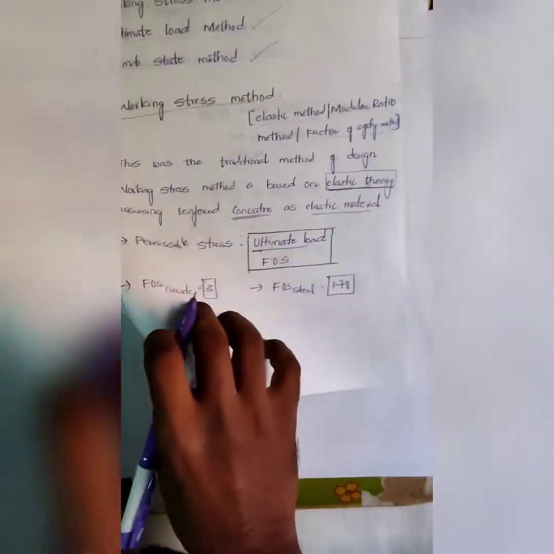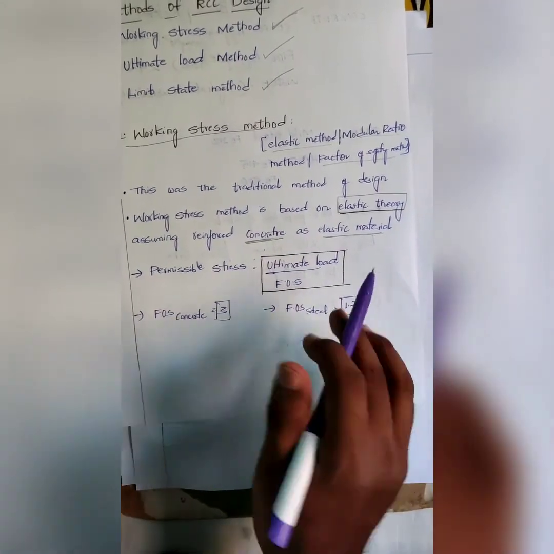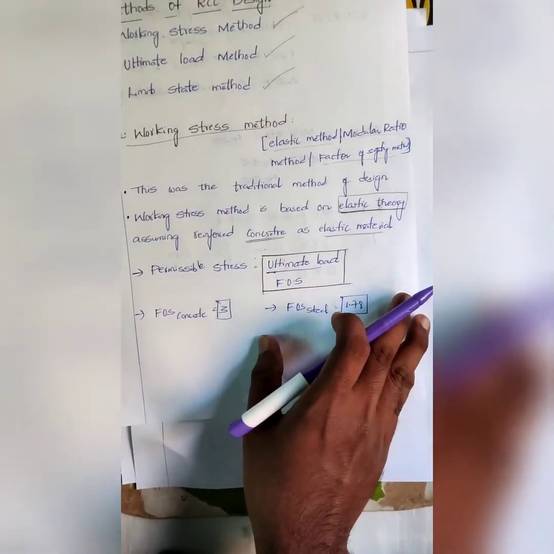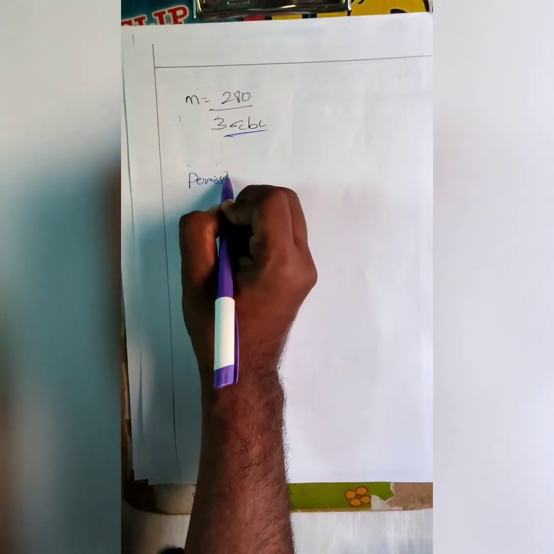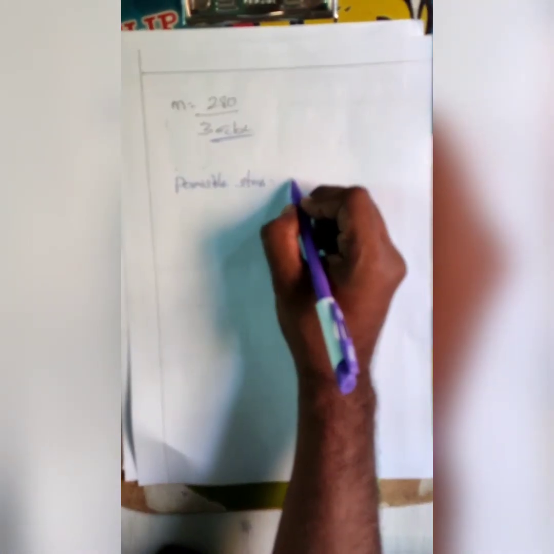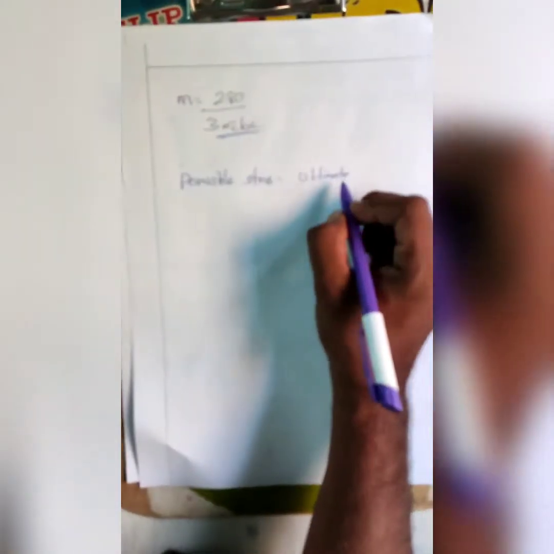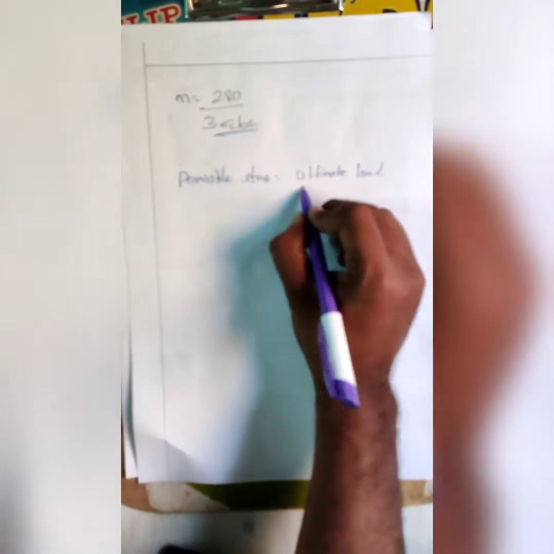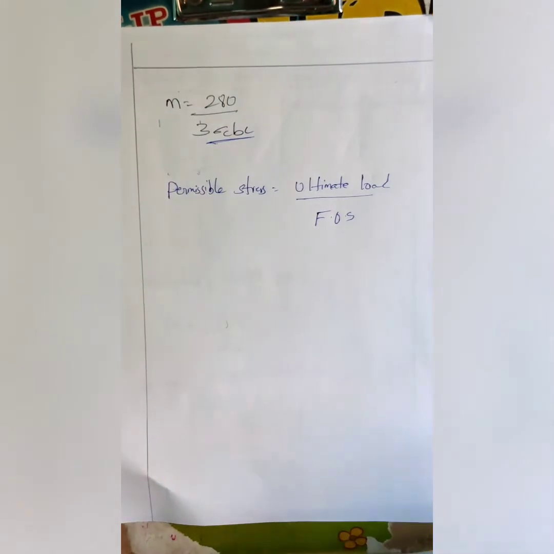In the first class, we discussed permissible stress. Permissible stress is equal to ultimate load by factor of safety. If you haven't watched the first video, go and watch it.